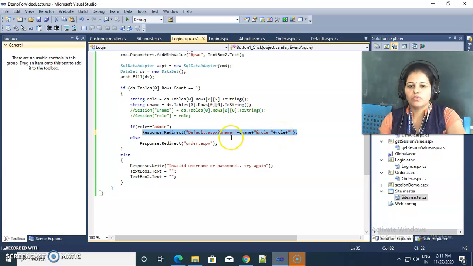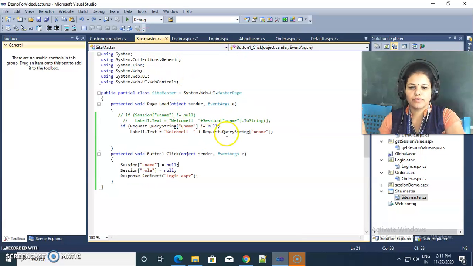Now to access these values, default.aspx is the admin's page, so in site.master.cs we are getting this first username QueryString value. Here there are two values, so I am using and.